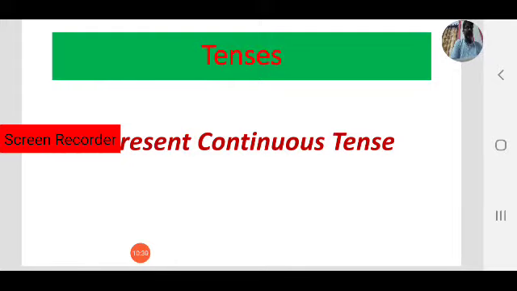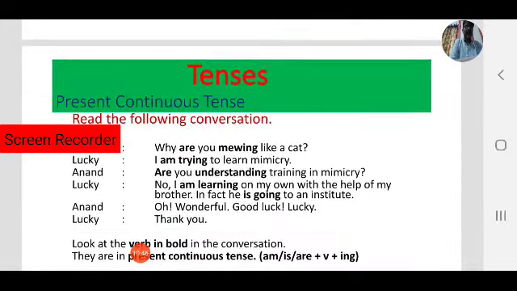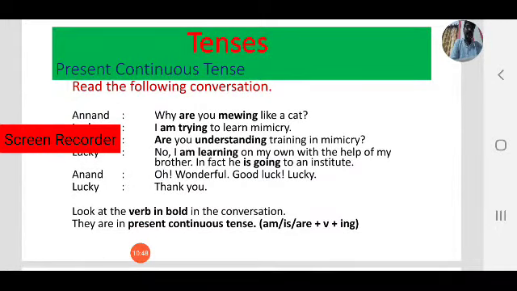There are four aspects of every tense: simple, continuous, perfect and perfect continuous. Today we focus on present continuous tense. Before going into the lesson, let us read one conversation which is on the screen.